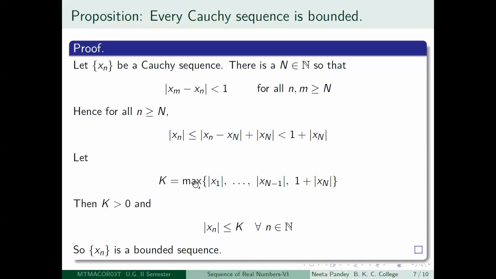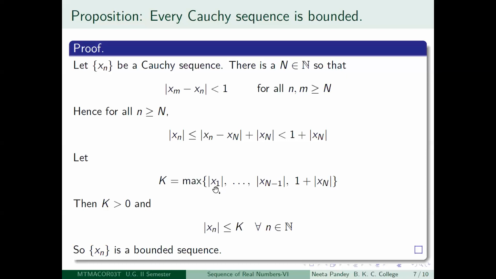Whatever is left out, you just list them. What do you get? Mod x1, mod x2, mod x3, and so on till mod x capital N minus 1. These are the terms which we have not been able to estimate as yet. And you also throw in this estimate 1 plus mod x capital N and look at the set. Again, there may be some repetitions, but what we mean is the set which would contain all of these values. This is a finite set, so you can talk about the maximum of that. The maximum of that you call capital K.